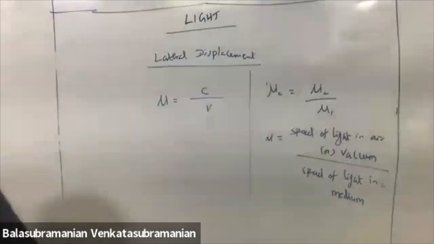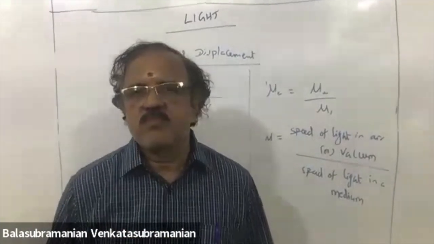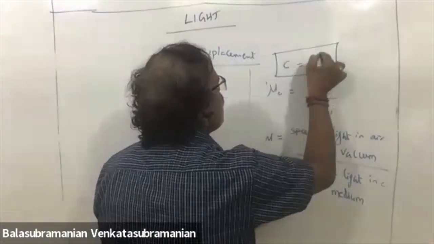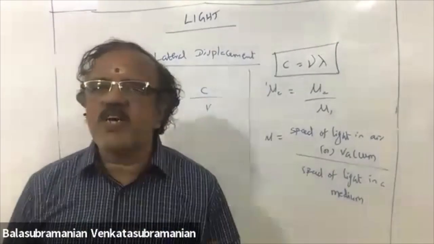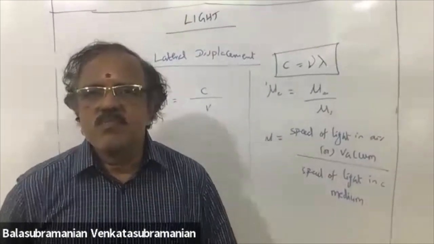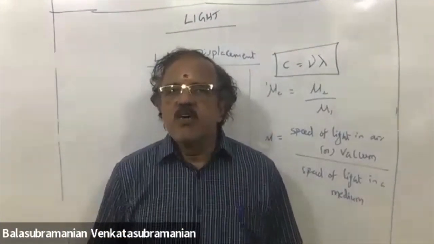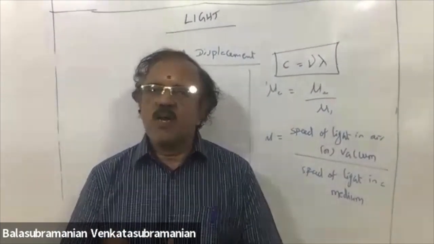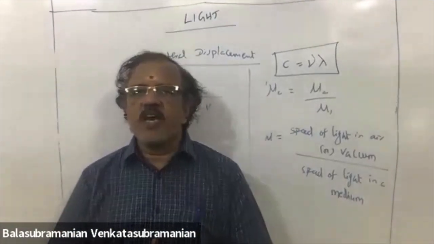We have one formula here: velocity, frequency, wavelength. C is equal to nu lambda. Nu is called frequency of the incident ray. Lambda is called the wavelength. When light travels from one medium to another medium, frequency of light remains constant. Velocity changes, wavelength changes, but frequency of light remains constant.